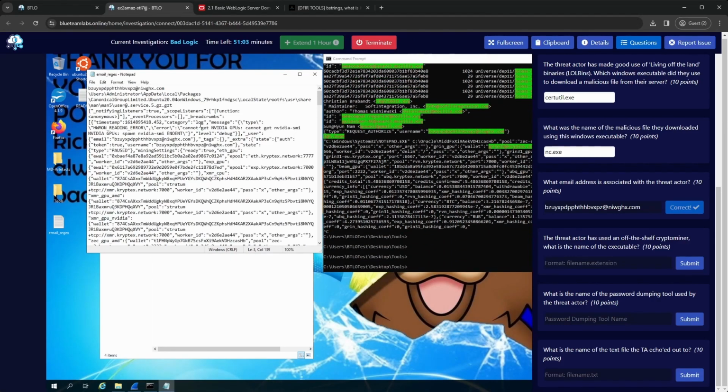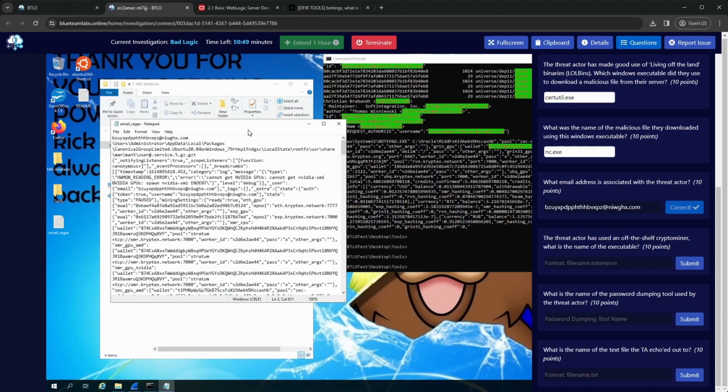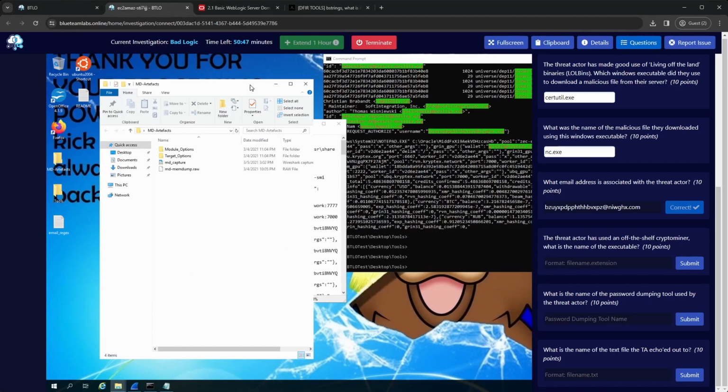So I'm guessing we're looking for something related to cryptex, and that JSON's important to us. Knowing a bit about how miners work, and it does say mining settings, I think we should be looking at cryptex as maybe what's going on. If there was a tool running on the machine at the point of the capture or the acquisition, we should see something in there. So I'm guessing we're going to have something in the network connections, because generally that's how these work. These miners talk back to the mining pool regularly.